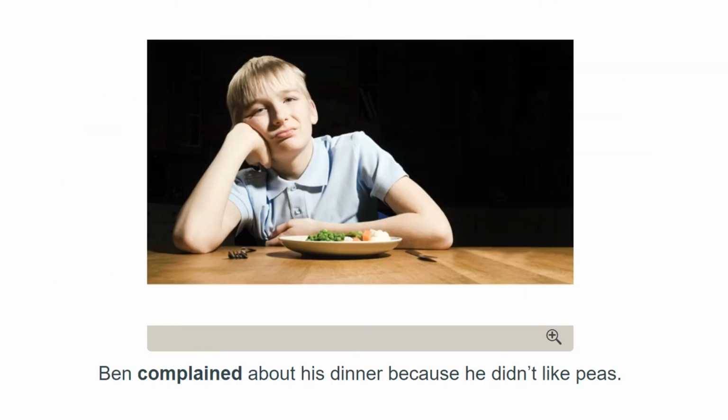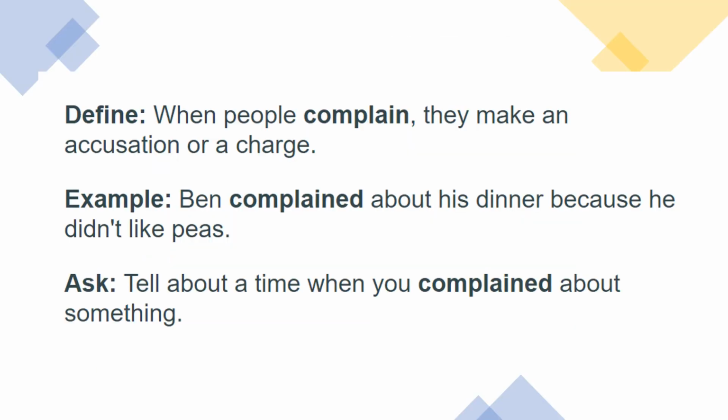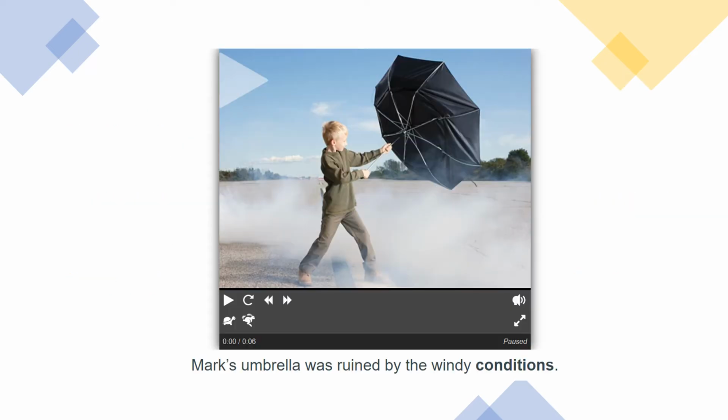Ben complained, this is our next vocabulary word, about his dinner because he didn't like peas. Sounds like Mrs. Rucco. When people complain, they make an accusation or a charge. So in this sentence, Ben was making an accusation that he didn't like peas. Tell about a time that you complained about something. Maybe you complained because we are no longer going back to school and we're going to continue this online learning, although we have good positives that we talked about on Friday, and we also have those negatives.